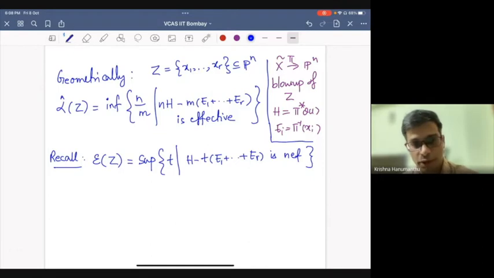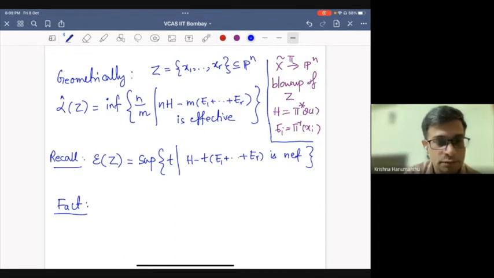And sure enough, there is a relation between the two, which I'll write now. I can't prove this, but it is a fact that the Seshadri constant and Waldschmidt constant are connected by this statement.